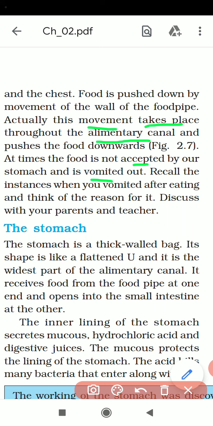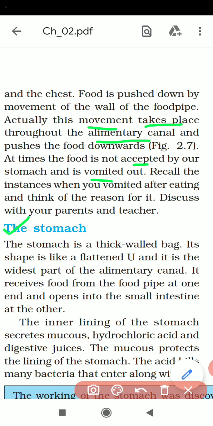When you vomited after eating, what happened? Overeating. Another time, acidity, gases or dehydration can also make you vomit. Okay, next.